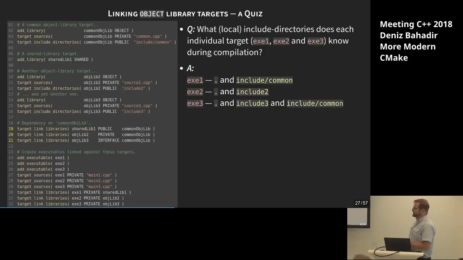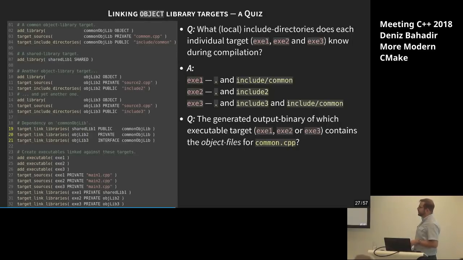Fine, that looks logical. And similar for object lib 3, the one it brings itself, which is include 3, and the one it automatically gets from common object lib, because we're saying using the interface keyword there, set the usage requirement and fill my usage requirements into there. So that's why exe3 knows include common 2. Fine, hope that's somehow understandable.